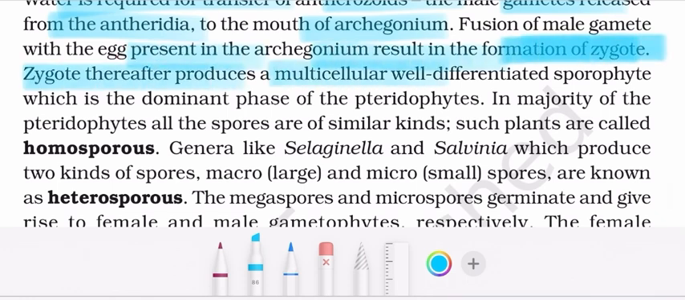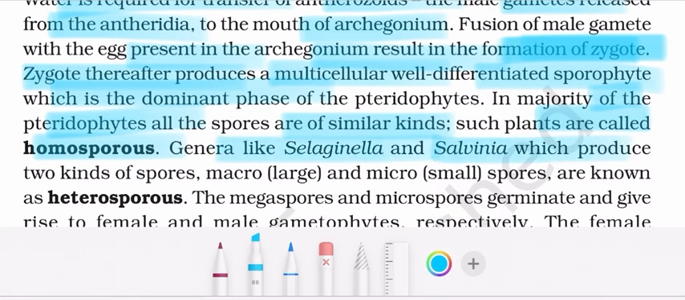The zygote thereafter produces a multicellular, well-differentiated sporophyte, which is the dominant phase of pteridophytes. In the majority of pteridophytes, all the spores are of similar kind. Such plants are called homosporous. Genera like Selaginella and Salvinia, which produce two kinds of spores, macro and micro, are known as heterosporous.